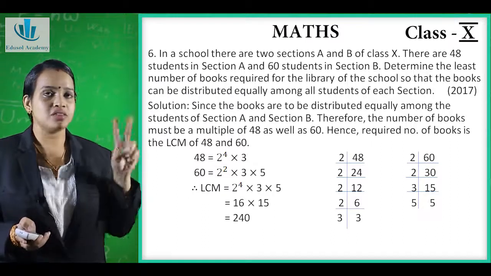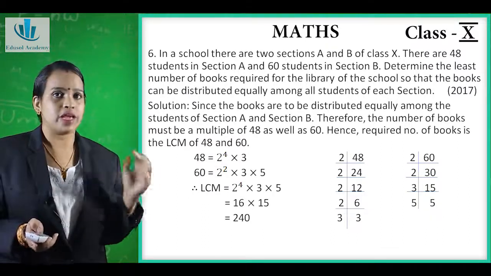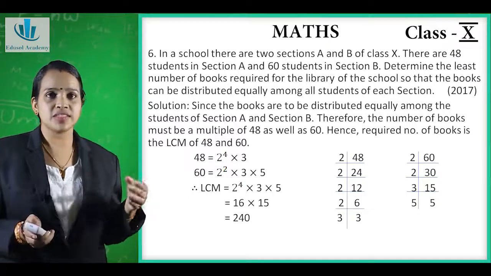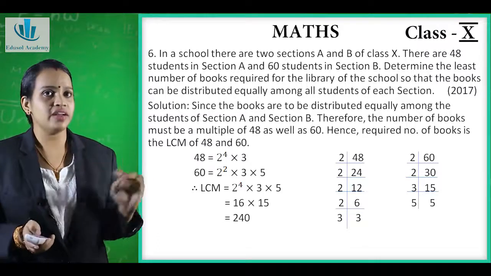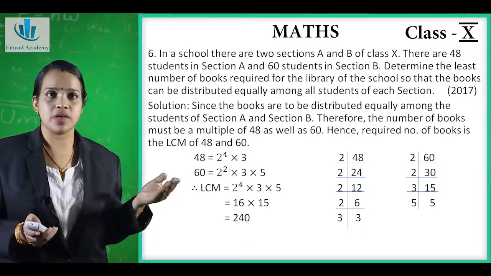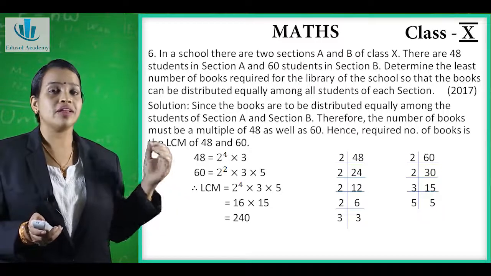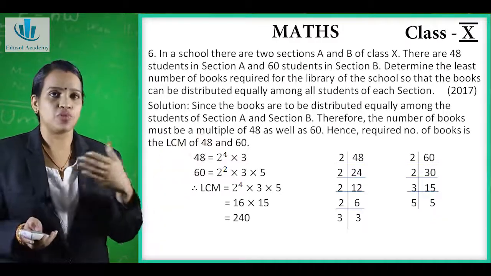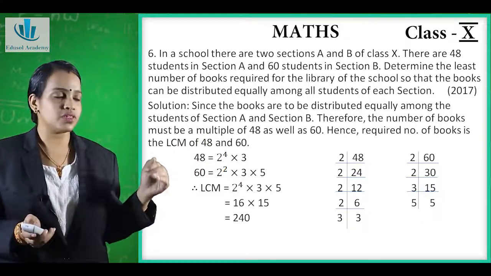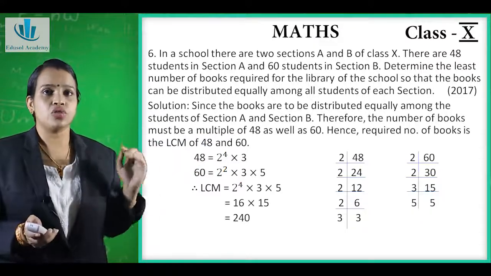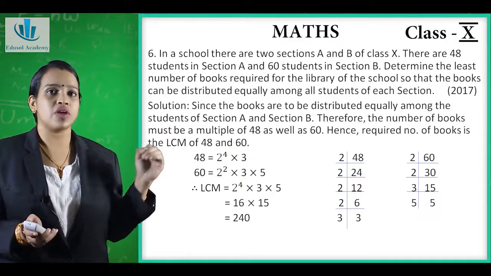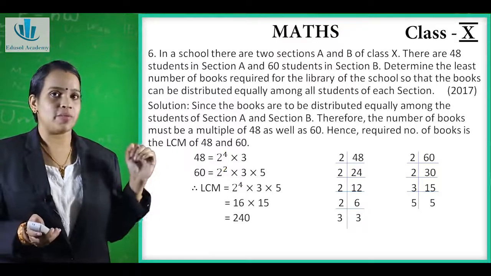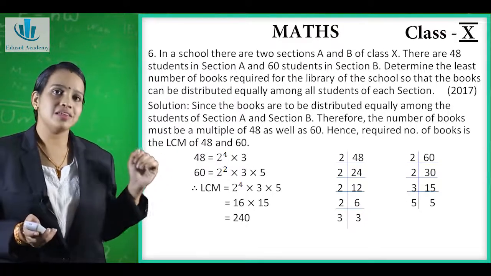There are 2 sections A and B of class 10. How many students are there in section A? 48. How many students are there in section B? 60 students. Now we have to find the least number of books required so that the books can be distributed equally among all the students of each section. So to find the least number of books, we have to find the LCM of 48 and 60.